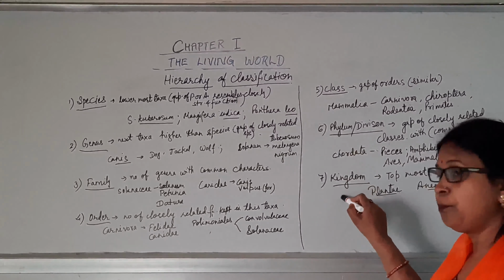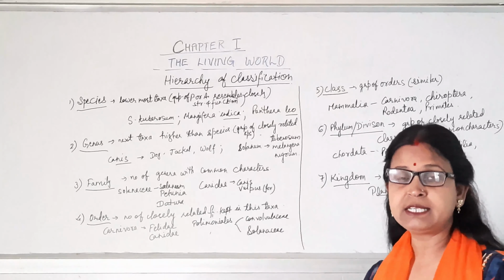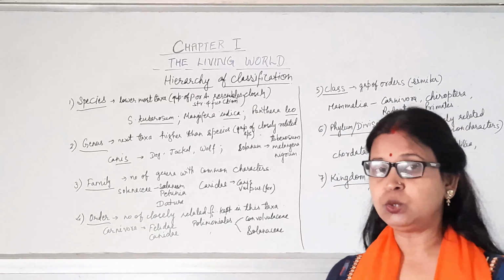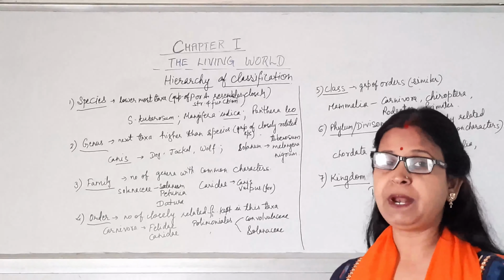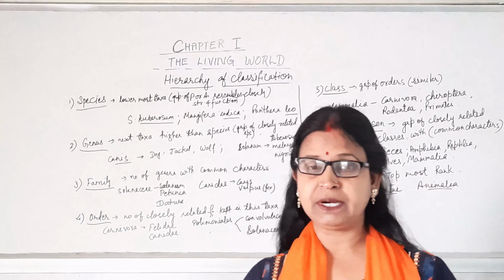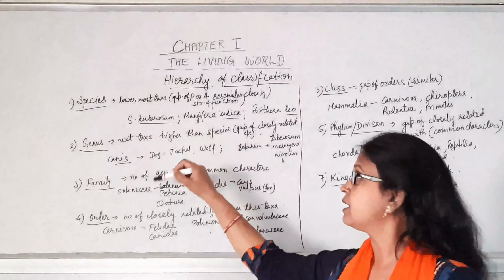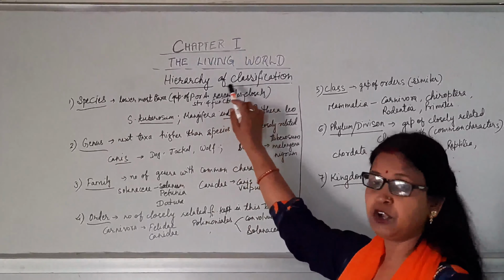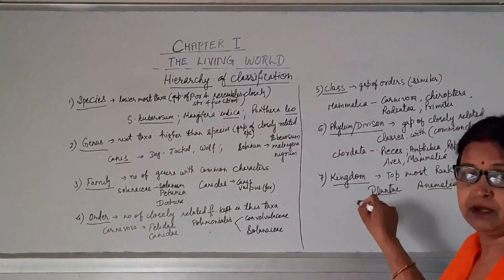Now, the topmost taxa, rank or category is the kingdom, and this has only two, that is Animalia as well as Plantae. All the plants are kept under Plantae and all the animals are kept under Animalia. In this way we can see the hierarchy of classification, that is from species to kingdom.